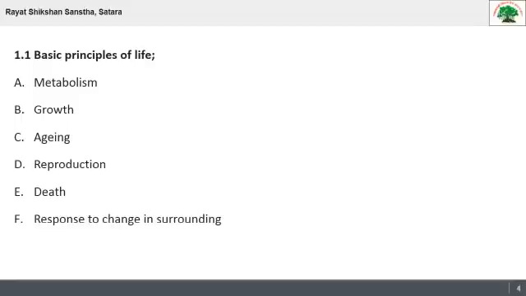So life can only come from other living creatures. Next principle, death. And then the last basic principle of life is response to change in surrounding, or we can say consciousness. Life can respond.